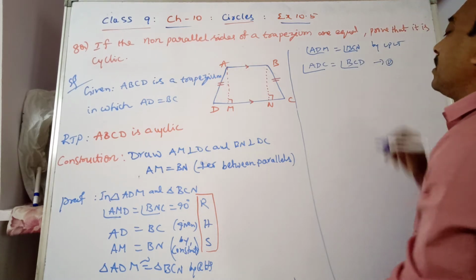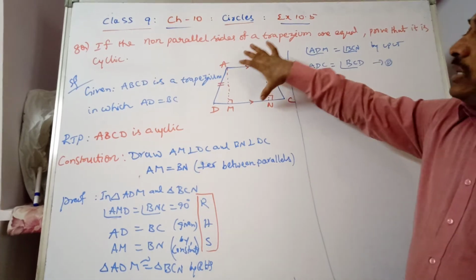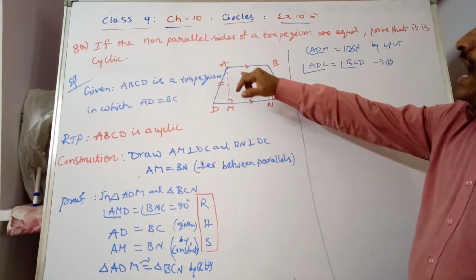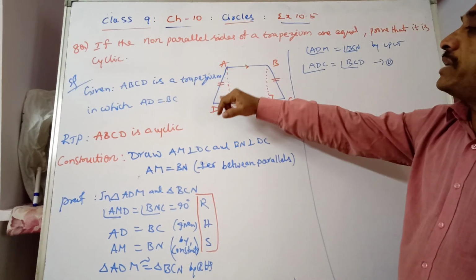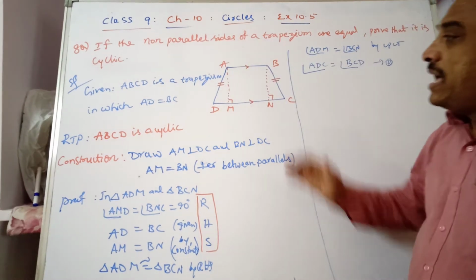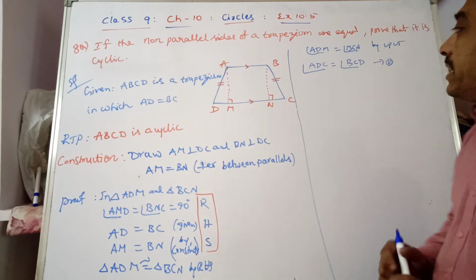Let this be equation 1. Next, as we know, two lines are parallel and AD is the transversal. The sum of the co-interior angles, angles on the same side of the transversal, are supplementary.